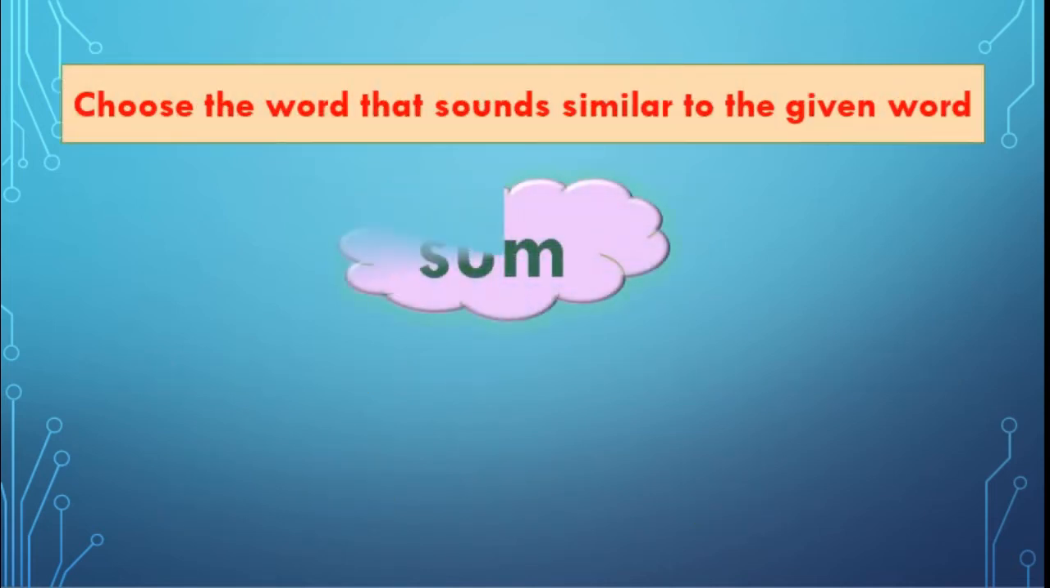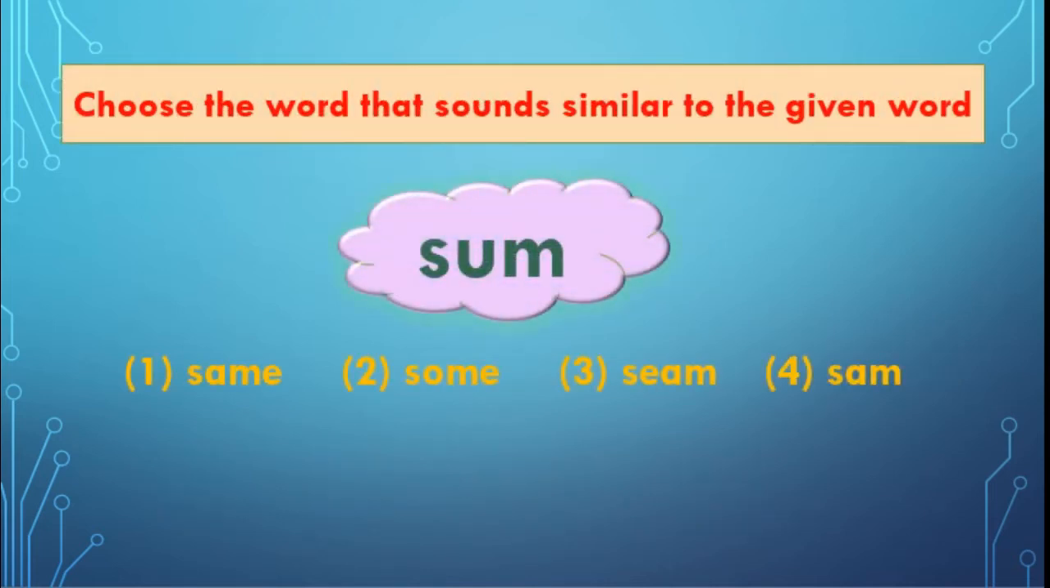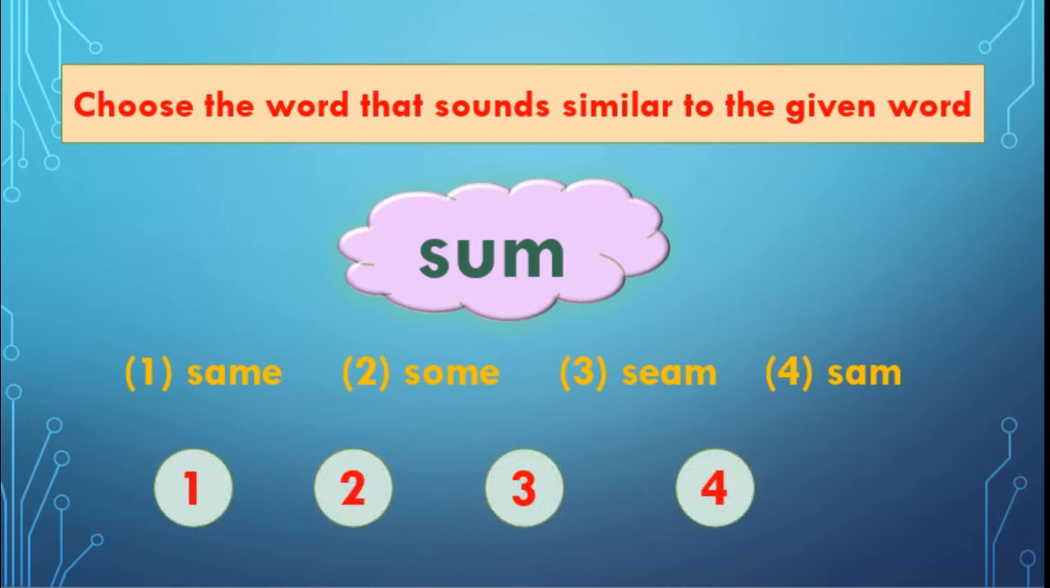Next one. Some. How we read? Some. Okay. The first option is same. Second one, some. Third, seam. Fourth, Sam. Which is the correct answer? You are right. Second one, some.